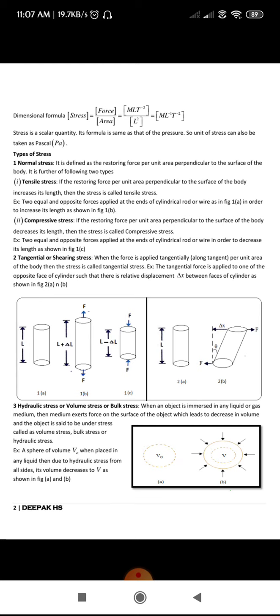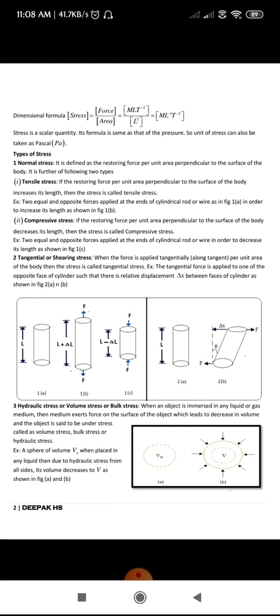In figure 2b you can see that we have applied a force tangentially, so that there is a displacement of delta x. This type of stress we call tangential stress or shearing stress.